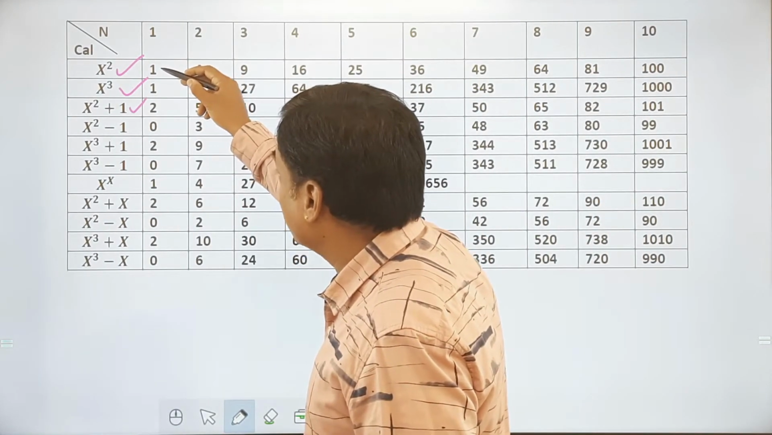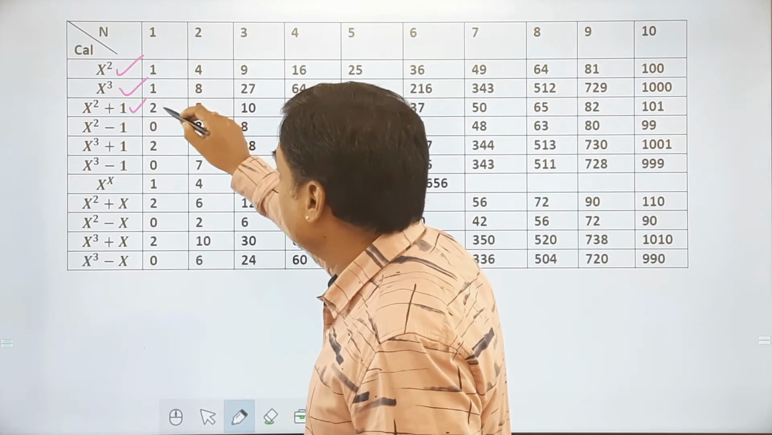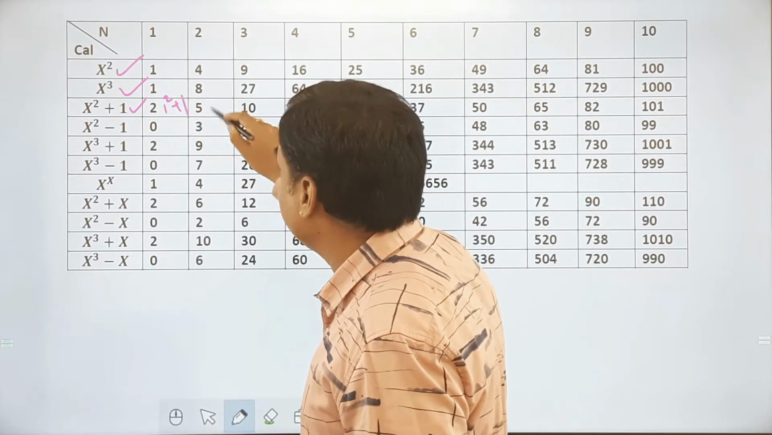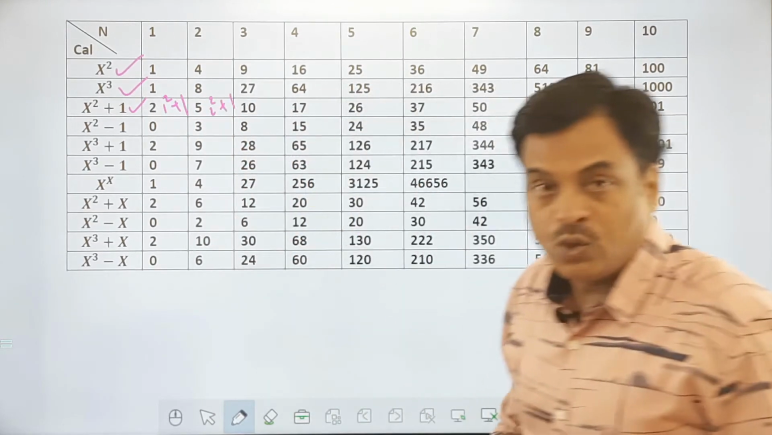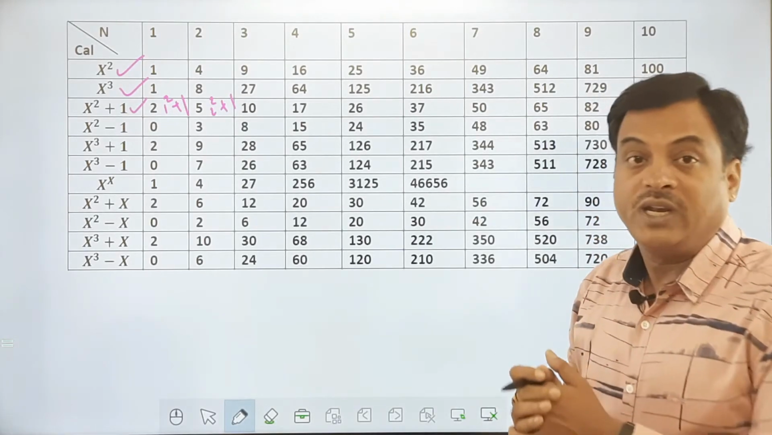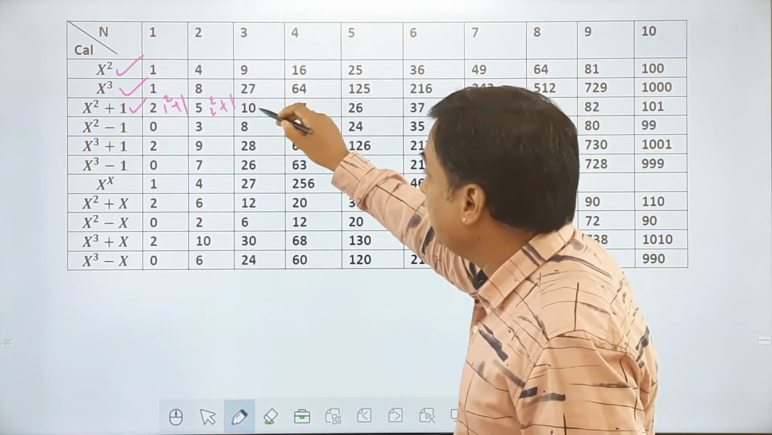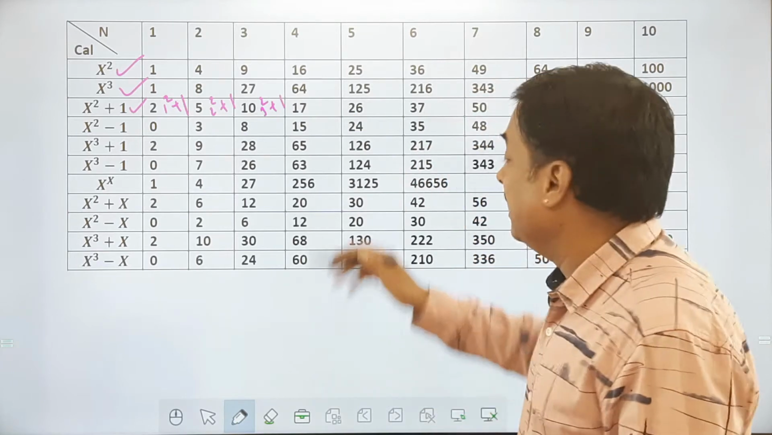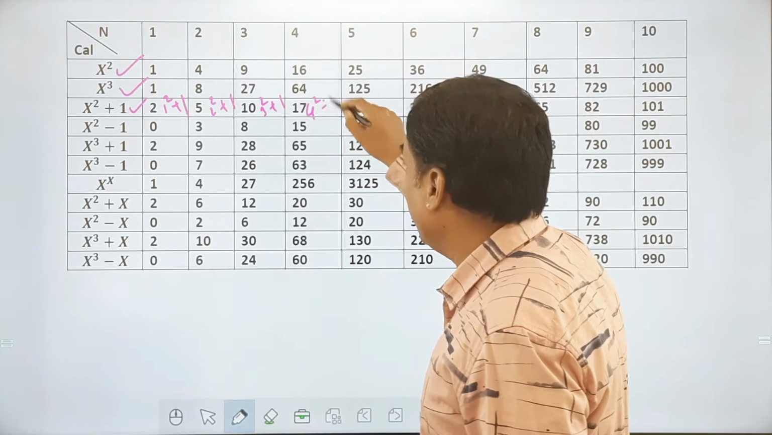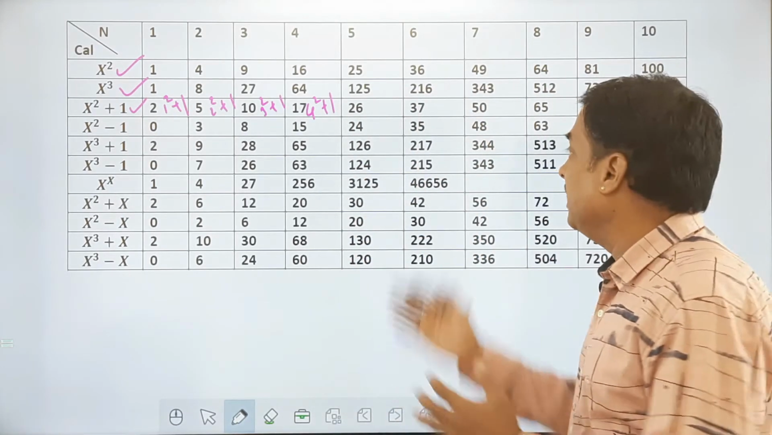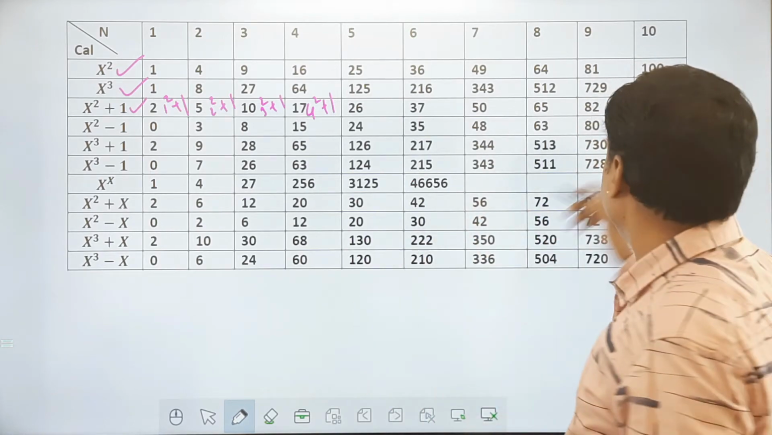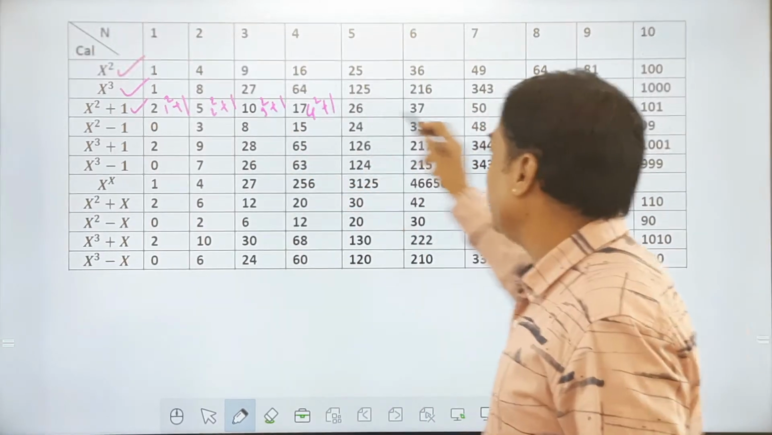Imagine 1 square plus 1 is 2. So this is like 1 square plus 1. This is like 2 square plus 1. So what is 2 square, friends? 4. 4 plus 1, 5. Similarly here 3 square, 9 plus 1, 10. Then 4 square plus 1, 16 plus 1, 17 and so on. So all these numbers in this row are perfect square plus 1 kind of a number.